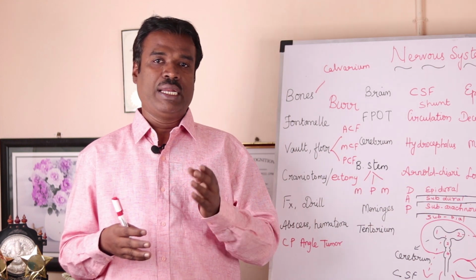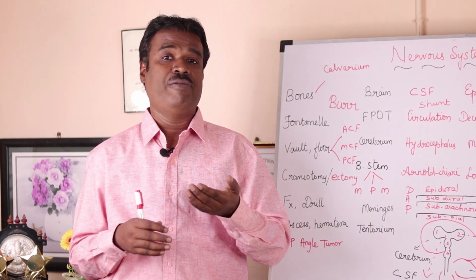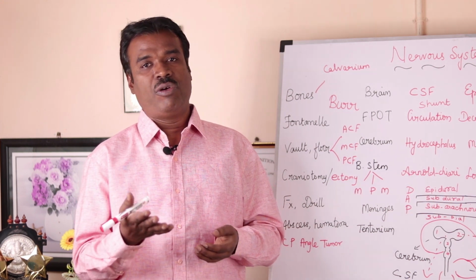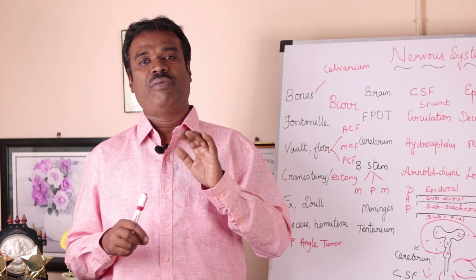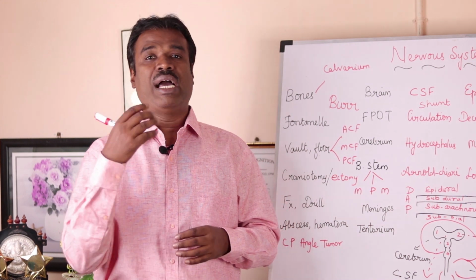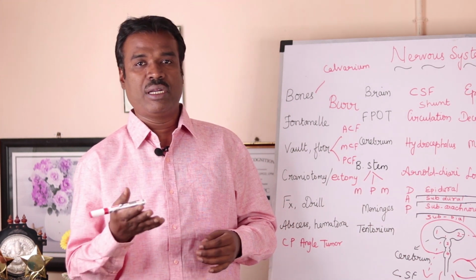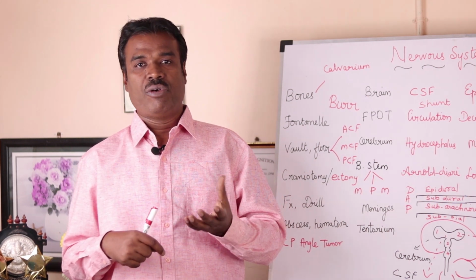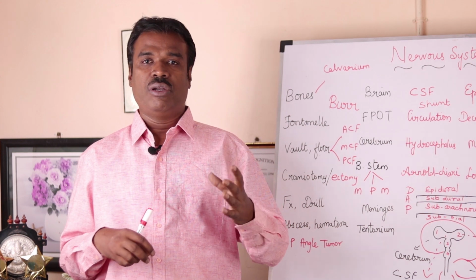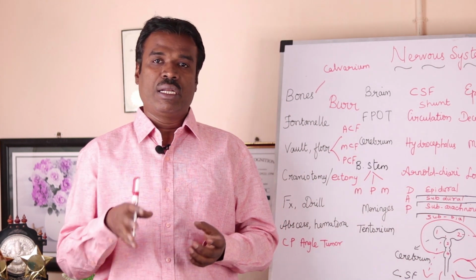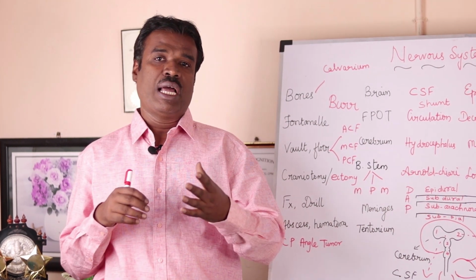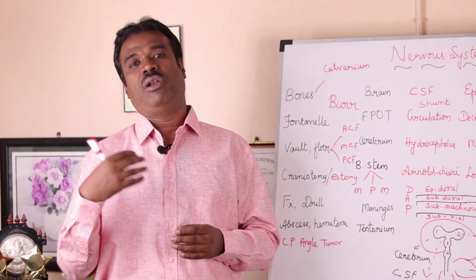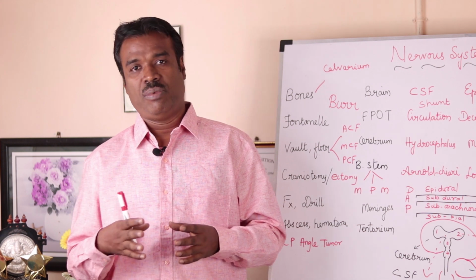And the floor of the cranial cavity, we call it the cranial fossa because there are depression-like structures in the floor of the cavity, and this can be divided into three regions: the anterior cranial fossa, the middle cranial fossa and the posterior cranial fossa. The anterior cranial fossa lodges the frontal lobe of the cerebrum. The middle cranial fossa lodges the pituitary gland, and we have the cavernous sinus. The posterior cranial fossa lodges the cerebellum and the medulla oblongata.